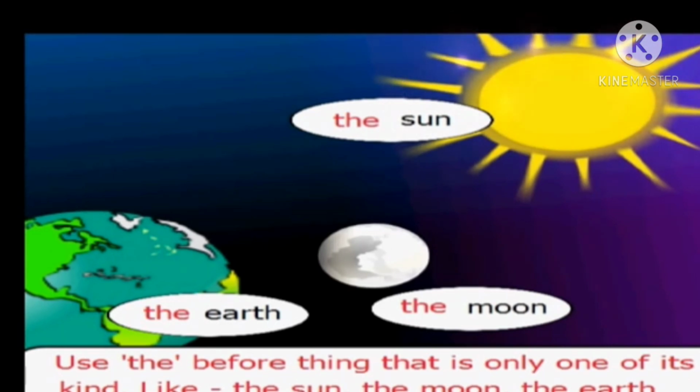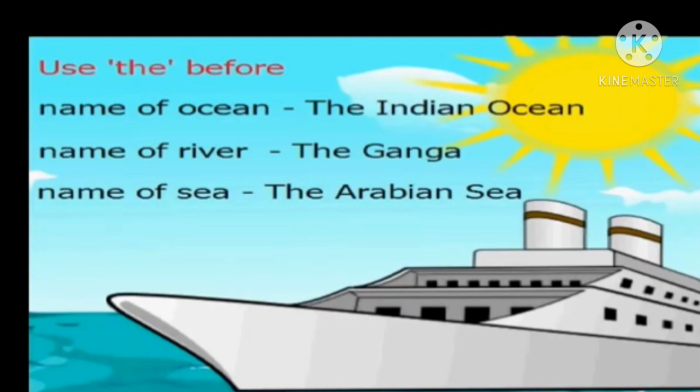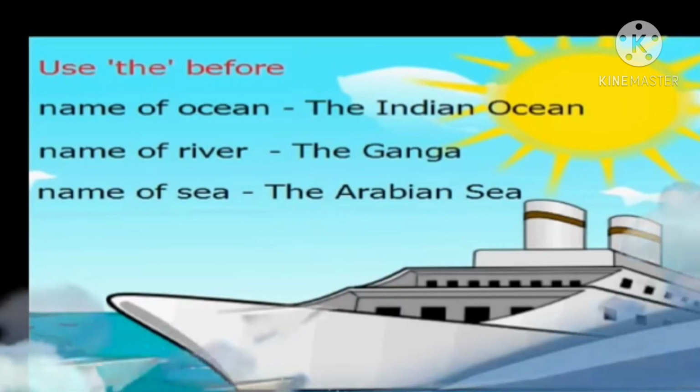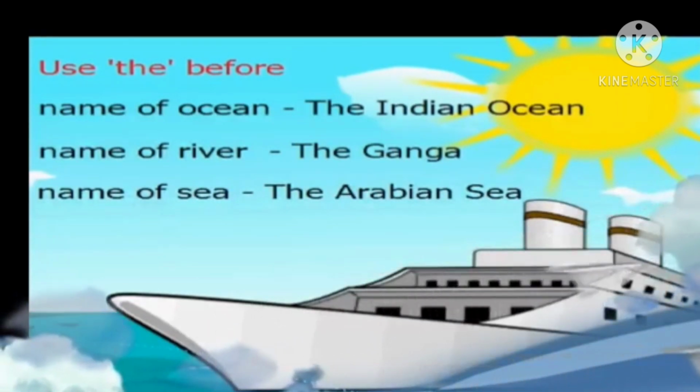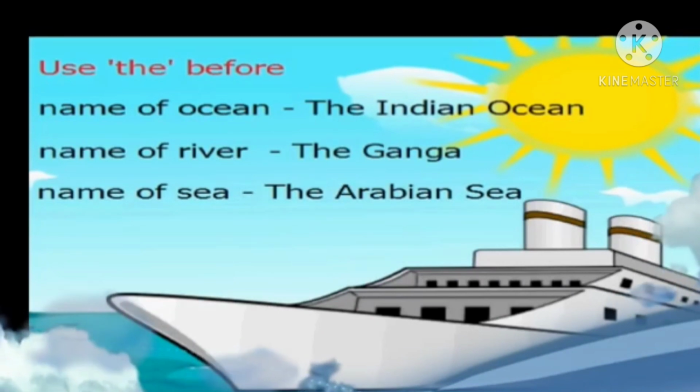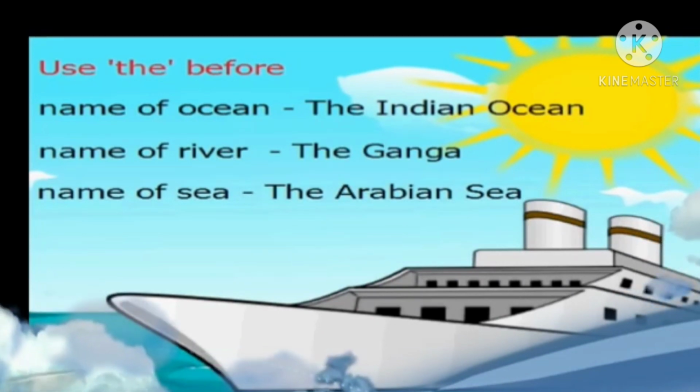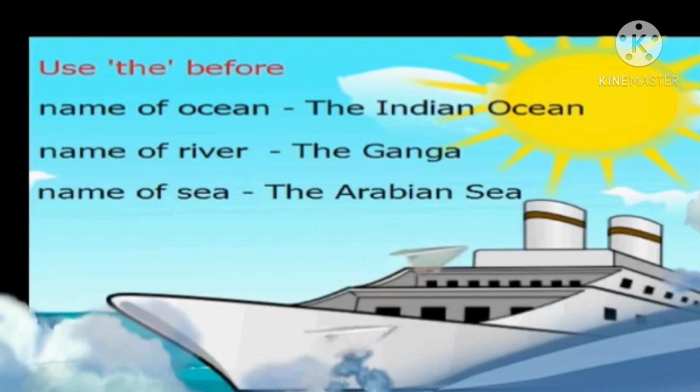The sun, the moon, the earth. There is only one sun, one moon and one earth. We use the before things that are one of their kind.